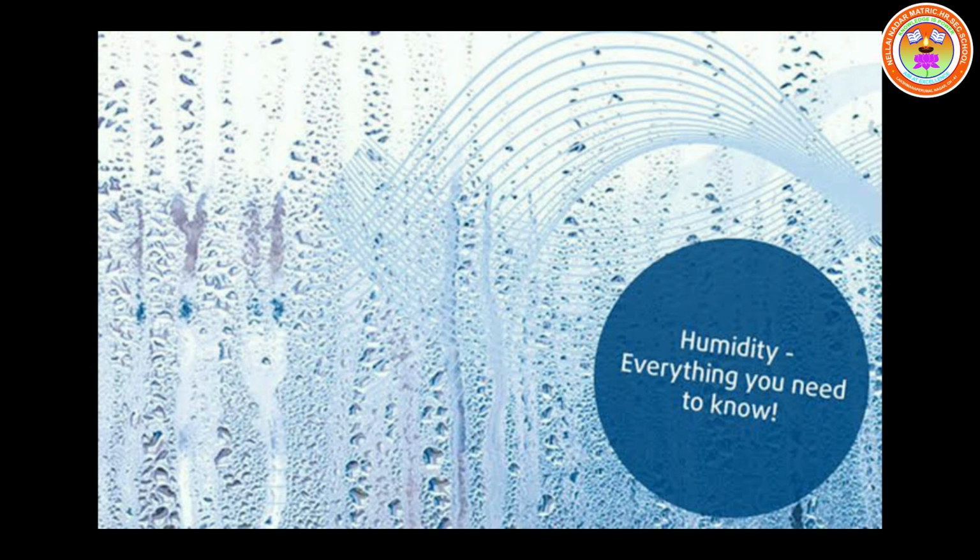Wind is horizontal movement, and the 4 types of winds: cyclone, anticyclone, clouds, precipitation, the different types of clouds, and the main forms of precipitation. I hope you understood this lesson.